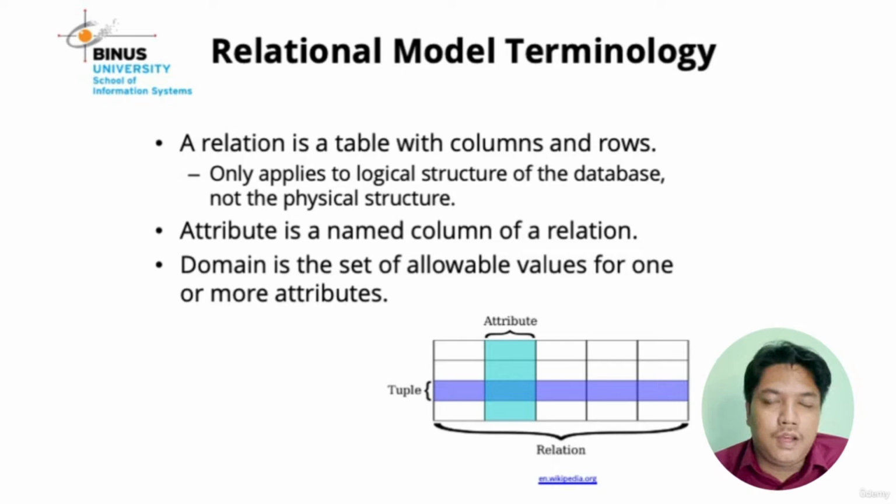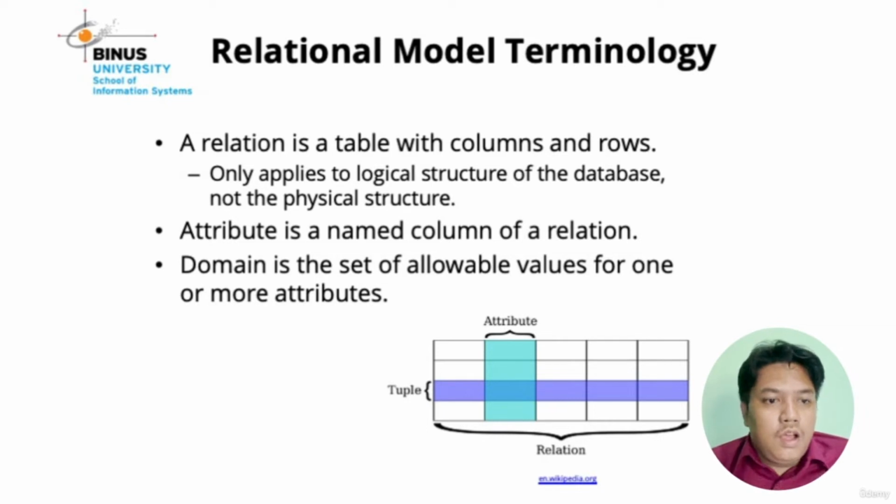Maybe another example: if you want to input data about an address, you must type street in the first statement. That is a sample of a domain.